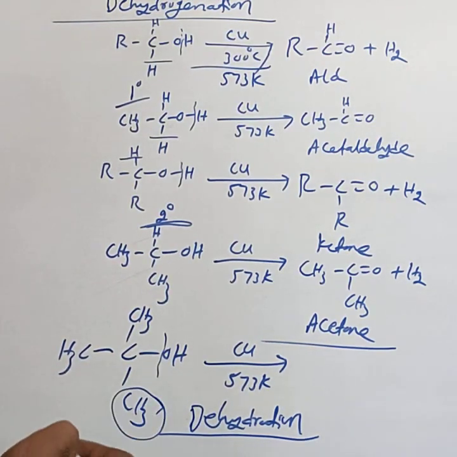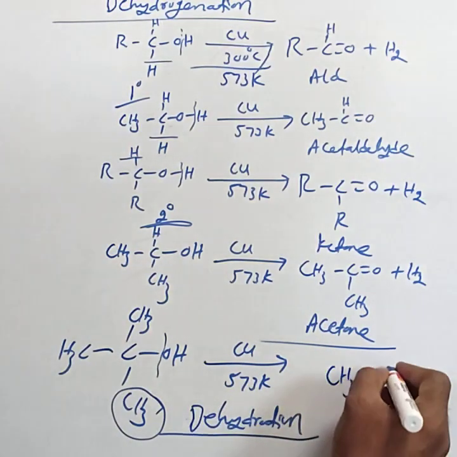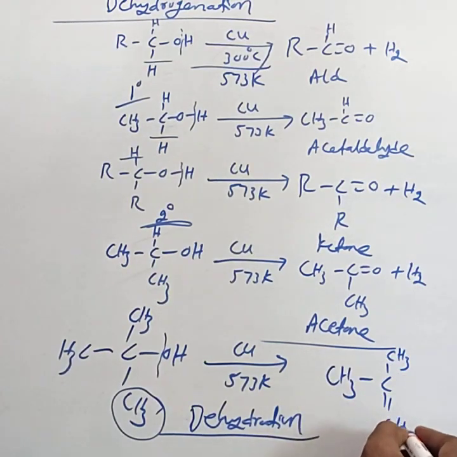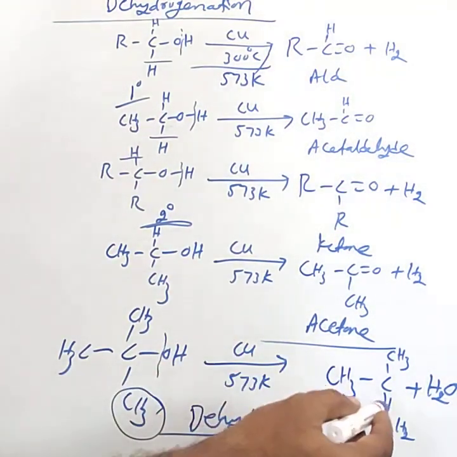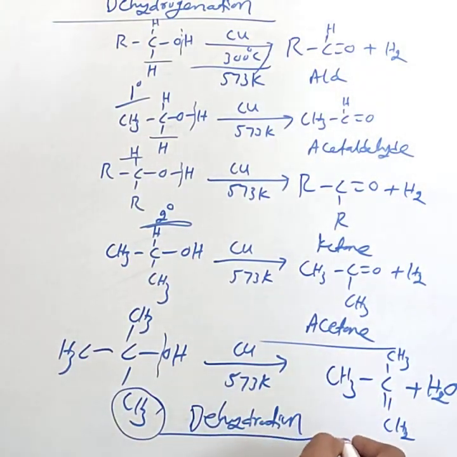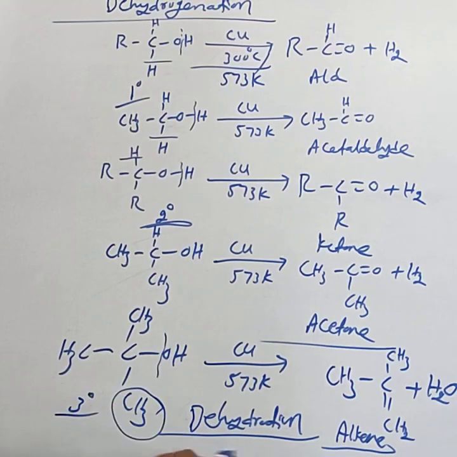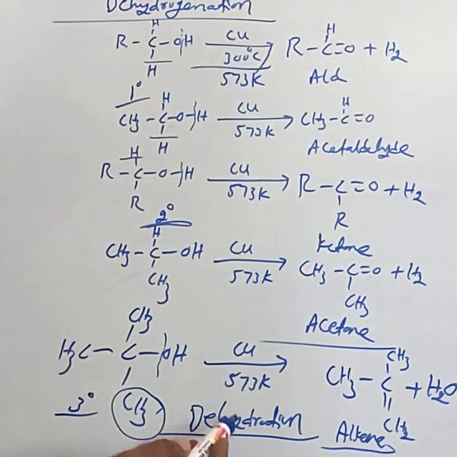groups, resulting in the formation of CH3C(CH3)=CH2 plus H2O. This is dehydration. The product is an alkene. Instead of an aldehyde or ketone, tertiary alcohols form an alkene. The reaction is dehydration; they do not undergo dehydrogenation.